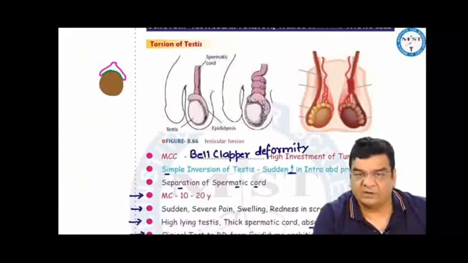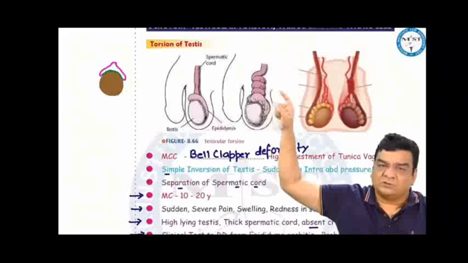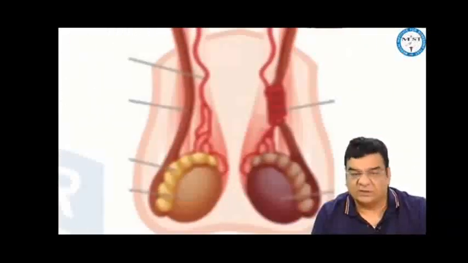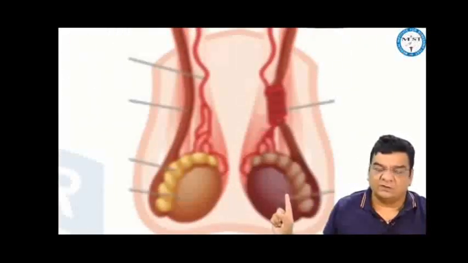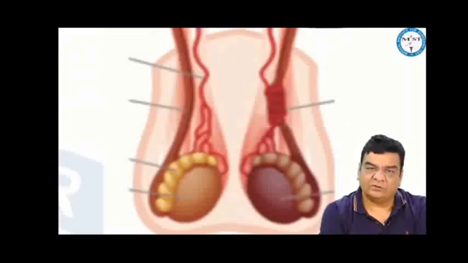A sudden rise in intra-abdominal pressure, sudden forceful sneezing, or coughing can lead to testicular torsion, or separation of the spermatic cord can also cause torsion. In testicular torsion, it is usually the testicular artery that undergoes the torsion, so the supply to the testis will decrease. Ischemia and gangrene risk is there. Generally, testicular torsion occurs between 10 to 20 years of age, or maybe 10 to 25 years of age.